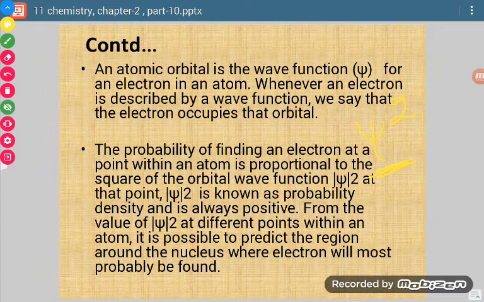Its value tells us about the probability of finding an electron. So psi square value is the probability density, and that tells us about the probability of finding an electron. So there are these 5 postulates of the quantum mechanical model of an atom.